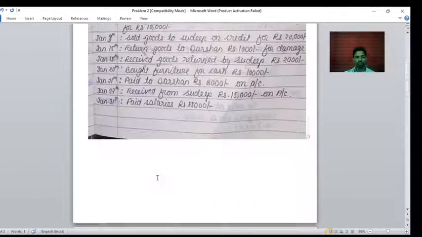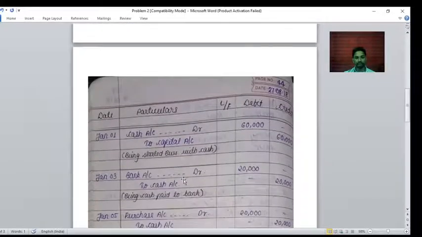Here, bank account debit to cash account credit. Why is it bank account debit? Because bank is a personal account, an artificial person, so it comes under the personal account. And what are the personal rules? Debit the receiver, credit the giver. Who is going to pay? The business is going to pay to the bank. So the bank is the receiver, that's why it's a debit.